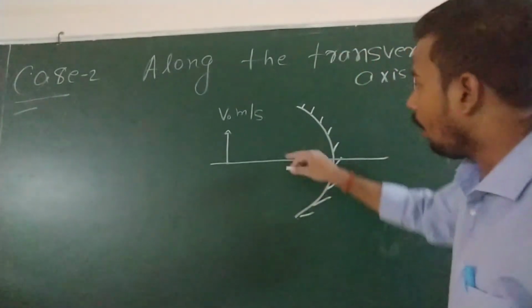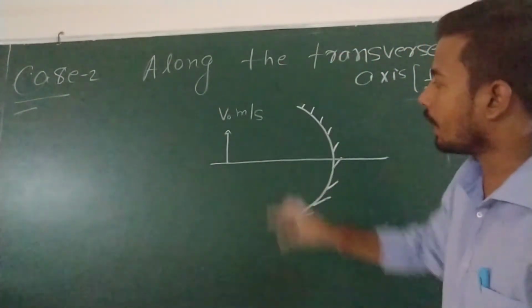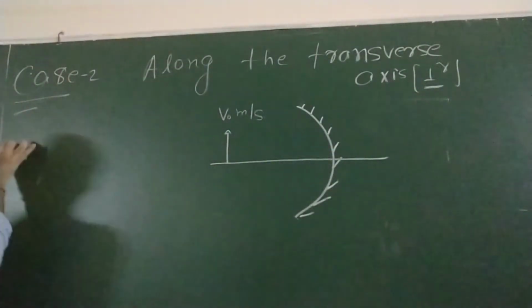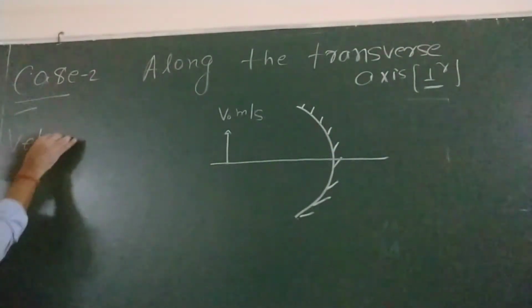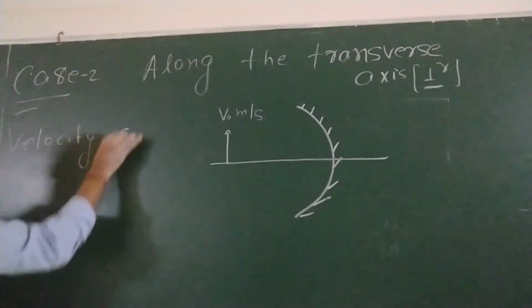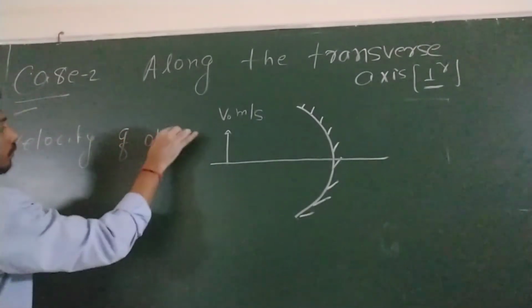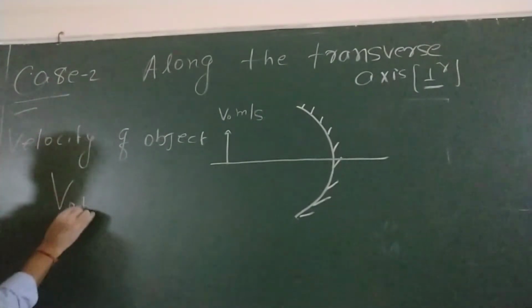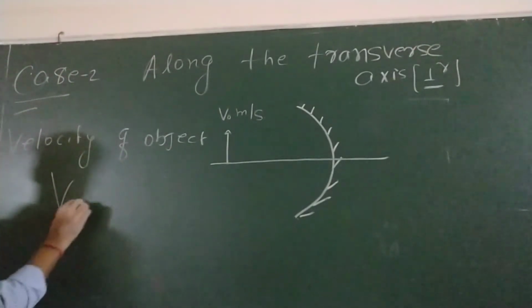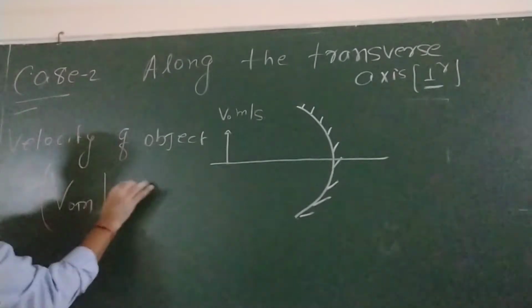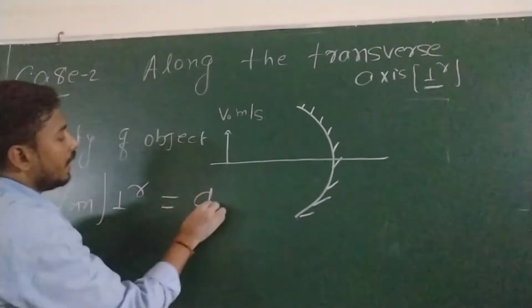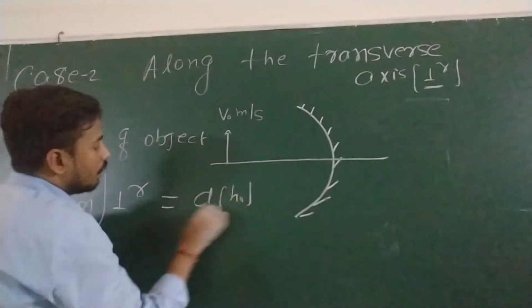So basically, along the principal axis we will take height as a coordinate. Here we can write velocity of object v0 with respect to mirror along the perpendicular direction, this will be dh0 by dt.